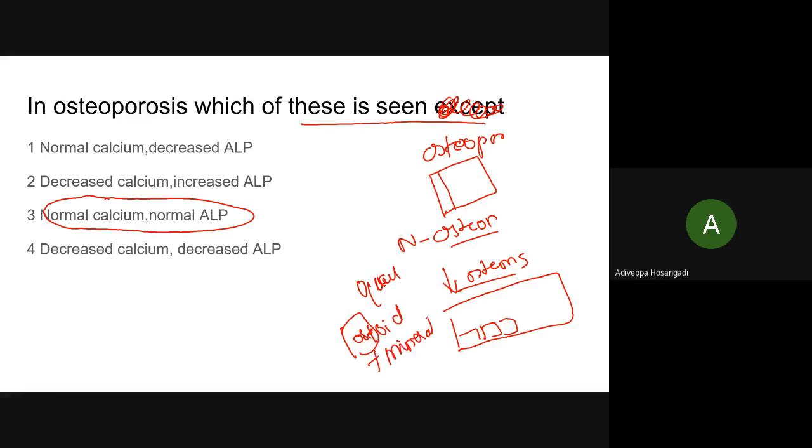Please remember this. Osteoid is normal, mineralization is normal, but the quantity is less. Consider the bone in osteoporosis: this is osteoid, this is mineralization in a young adult of the age of 30 years. But here, beyond 50 years, the quantity is less. Mineralization is also there, the osteoid matrix is also normal. Means overall quantity is less.